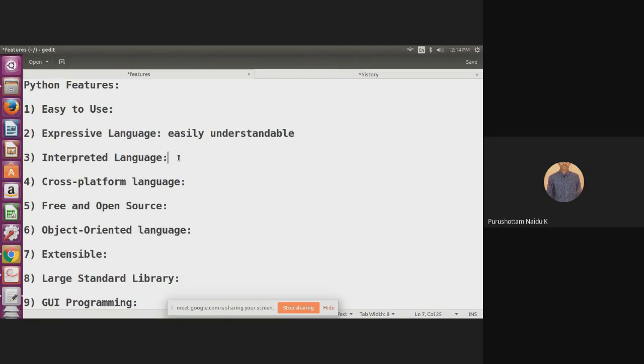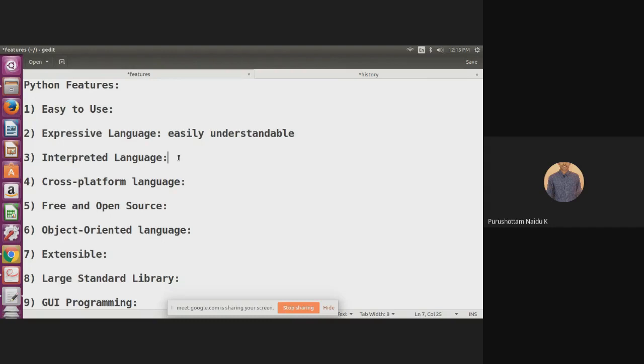The third feature is interpreted language. Python uses an interpreter. The code in Python is executed line by line at a time. If at any line an error occurs, the interpreter returns that error. Only after solving that error does the Python interpreter execute the next statement. That means in an interpreted language, each line is executed one at a time by the Python interpreter.